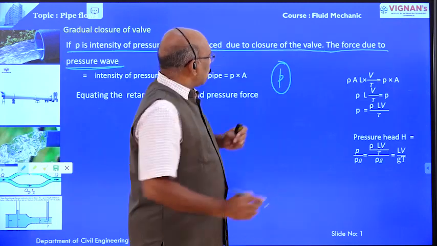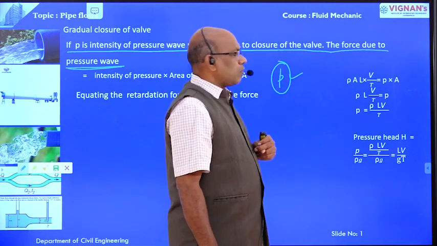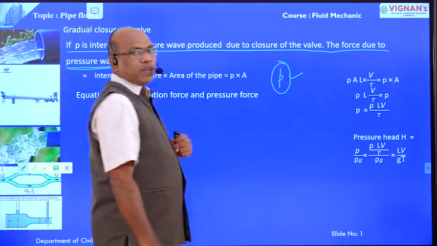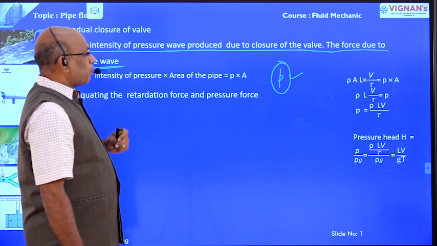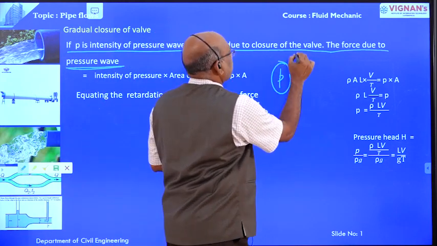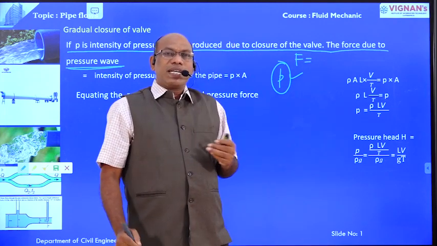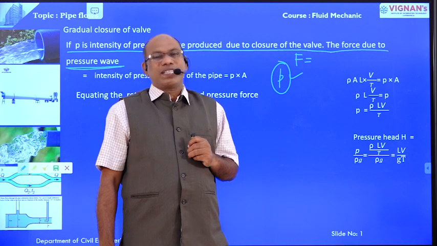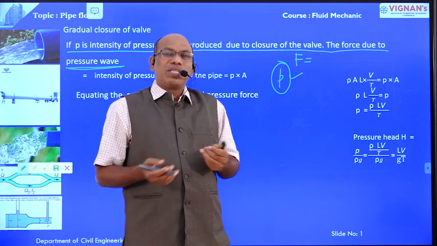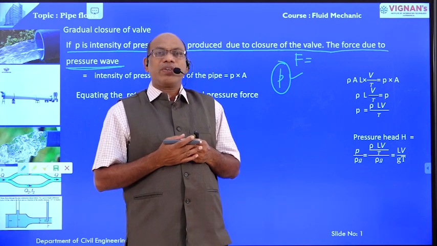Small p is the pressure wave produced by closure of the valve. What is the force due to pressure wave? Force equal to stress into area, force equal to pressure into area, or intensity of pressure into area.